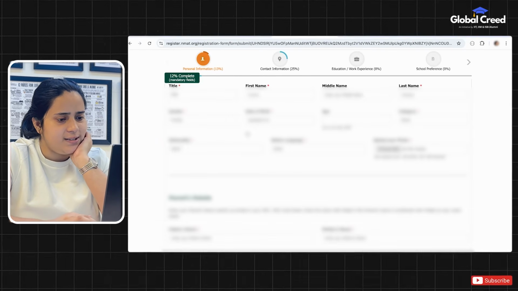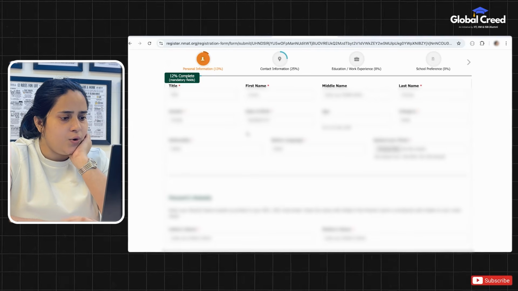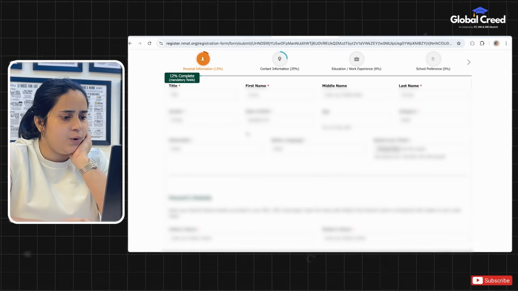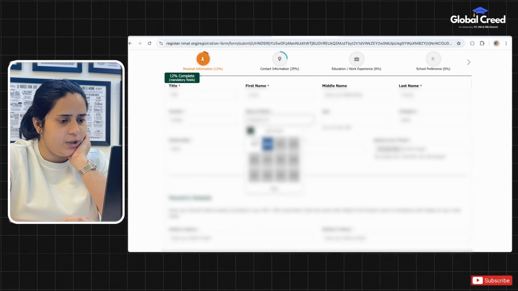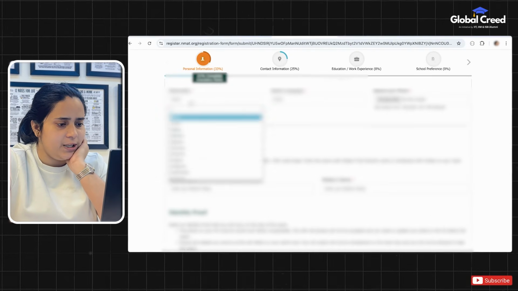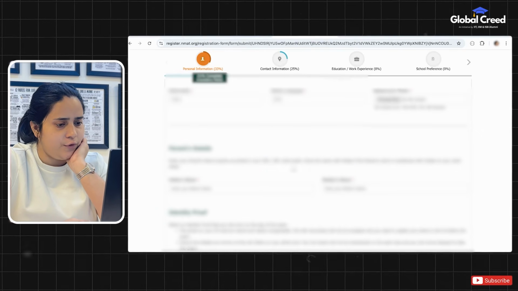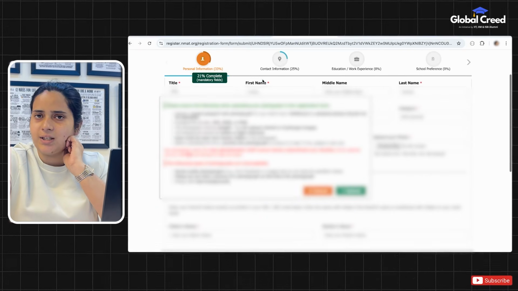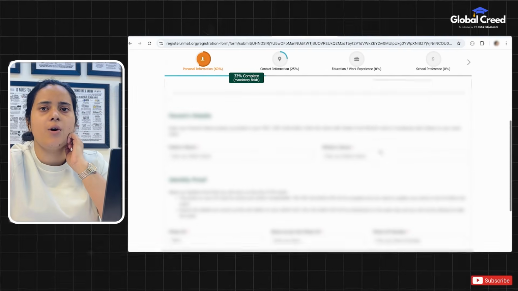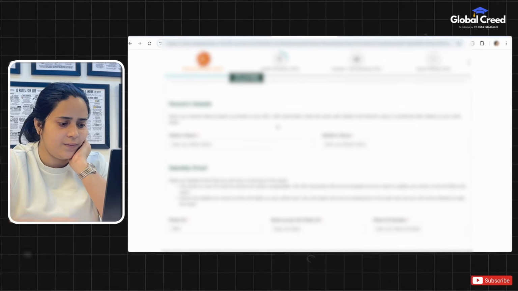It is a 7-step process. First, you have to fill out your personal information, and this is something we need to fill very carefully. Your name and your date of birth must match your official ID. Upload a recent passport photograph with a plain white or light colored background. No selfies or social media edited photos can be used here. Your eyes must be clearly visible. If you wear glasses, wear them in the photo as well.